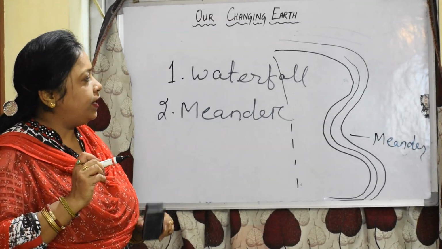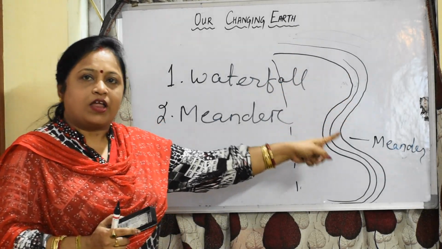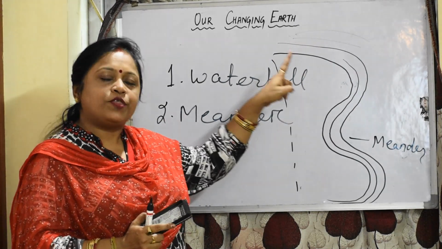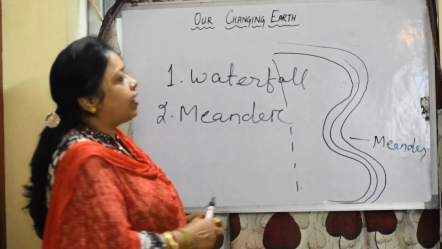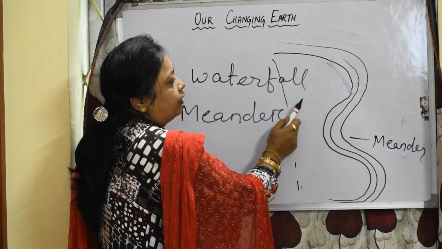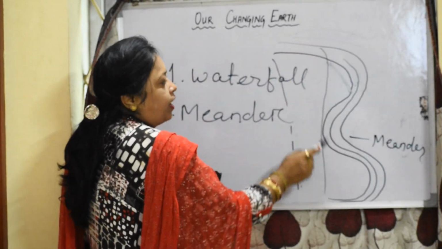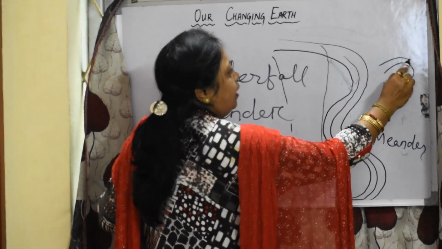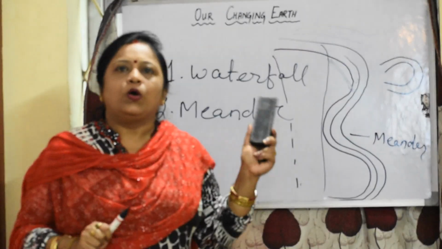And from this meander you will find that the river again brings sediments and debris with it, and it is also deposited. While depositing this debris, sometimes you will find that some places are very high and the river cannot reach. Due to this, the river sometimes moves straight and this area cuts off, like in this shape, which is known as an Oxbow Lake.